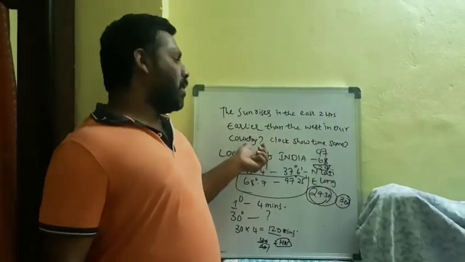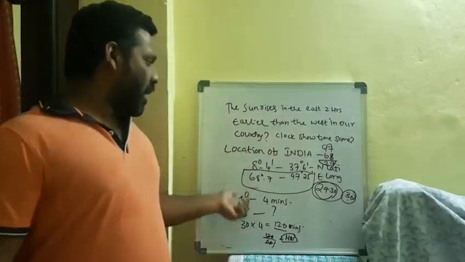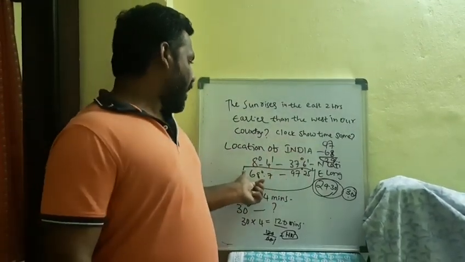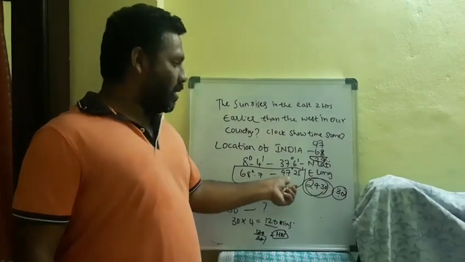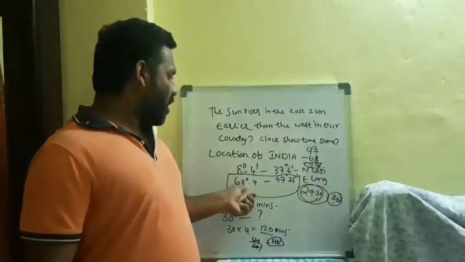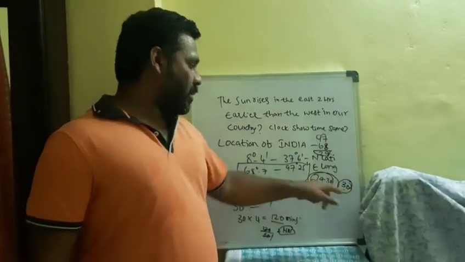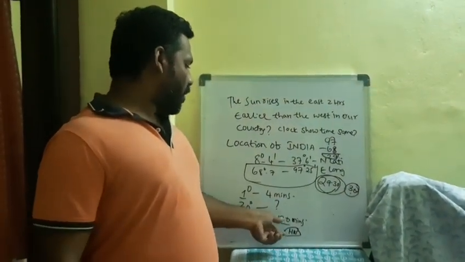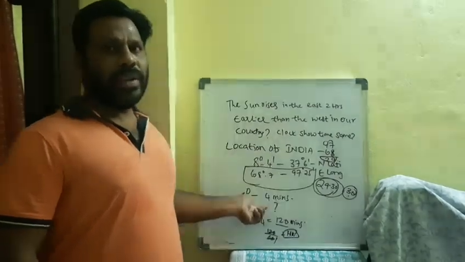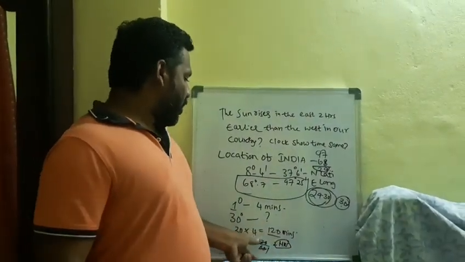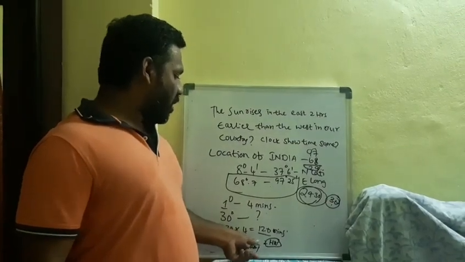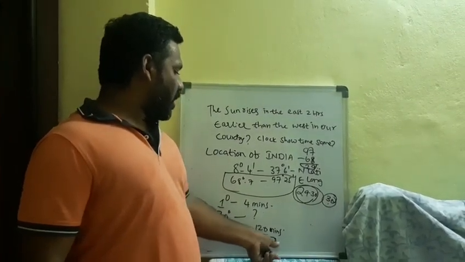So how? In the 2-mark question in the examination, we have to prove it like this. The location of India we should take in terms of longitude. We should take the difference between 68 degrees 7 minutes and 97 degrees 25 minutes east. How much can you find? Approximately 30 degrees. 30 degrees means 30 into 4, 120. To cross the earth, it takes 4 minutes for every degree. So 30 degrees gives 120 minutes. We have to convert into hours: 120 divided by 60 is 2. So it is 2 hours earlier here.